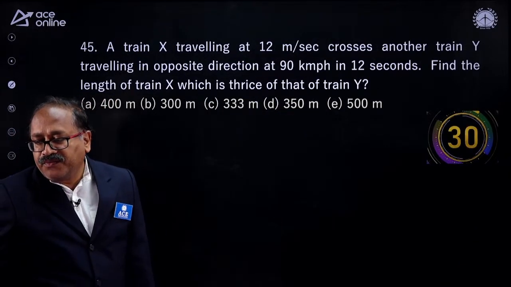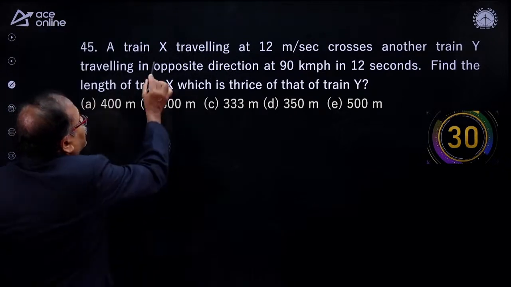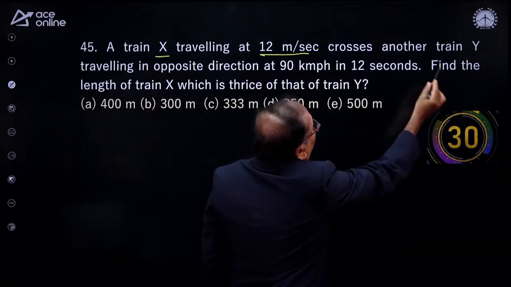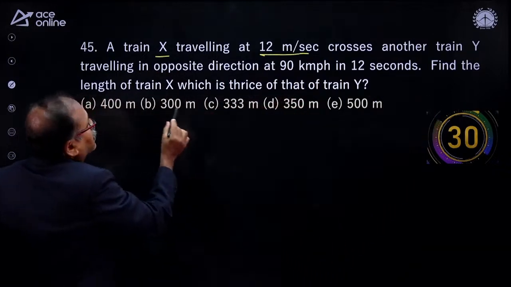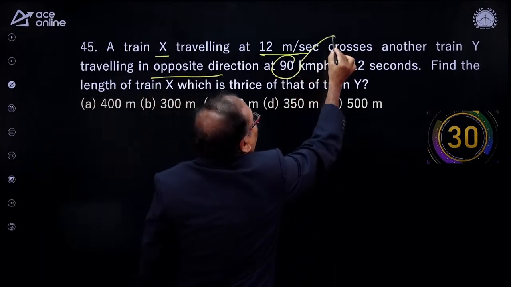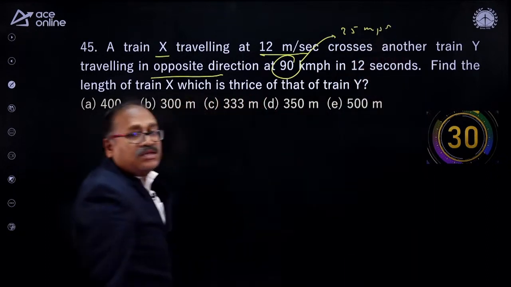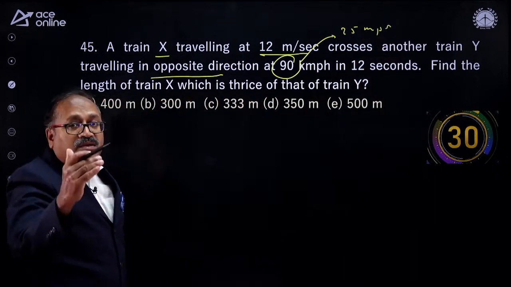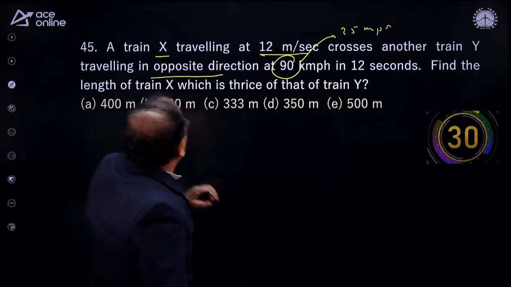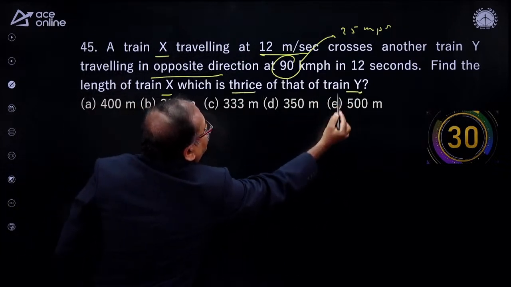Now, come on, my friends. What is this question? It is about the train. A train X is traveling at 12 meters per second and another train Y is traveling in the opposite direction with a speed of 90 km per hour, which is nothing but 25 meters per second. So you are expected to know the conversion part. The next part is in 12 seconds. Find the length of X which is 3 times the length of Y.